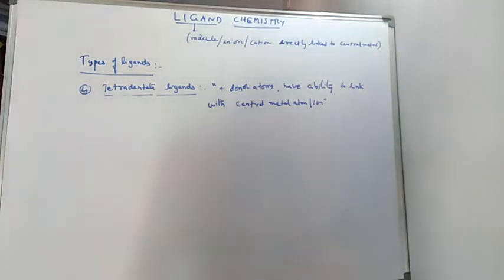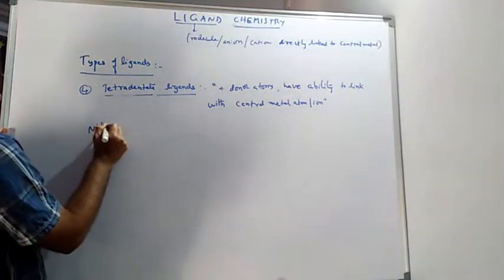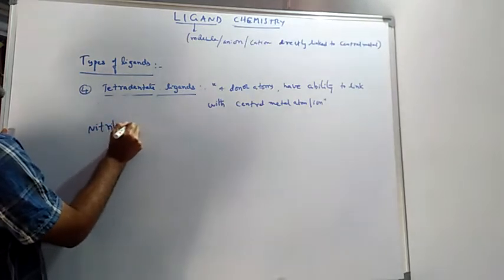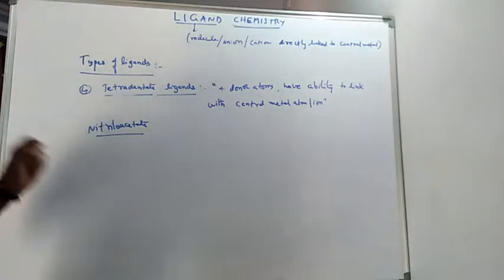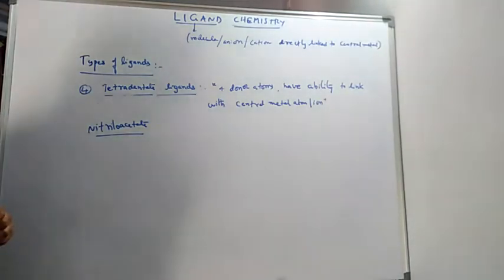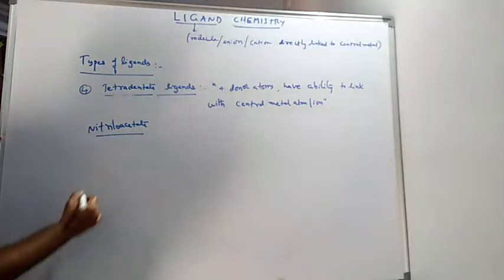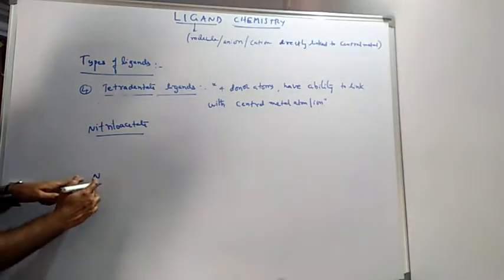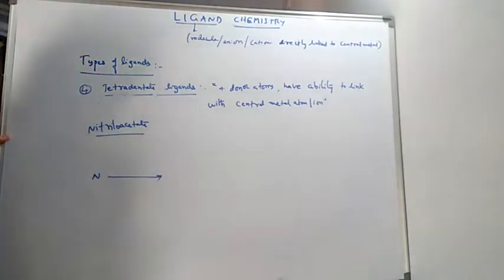The example for this one is a little differently given to us, which is nitriloacetate. Nitriloacetate means you can understand that this nitrogen atom itself is a donor atom in the structure.